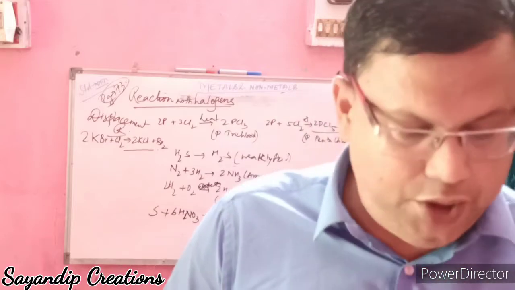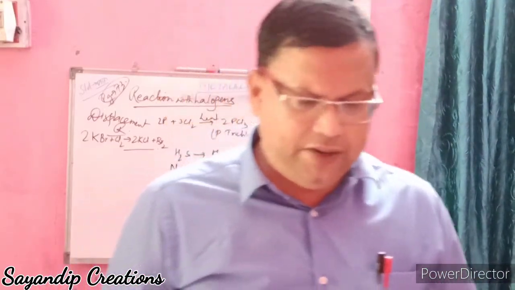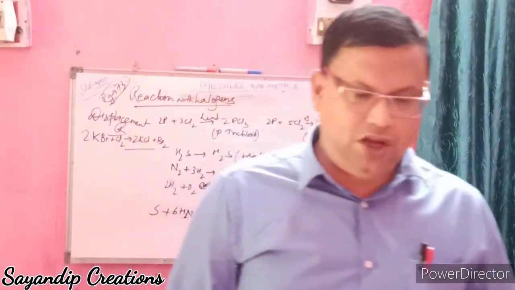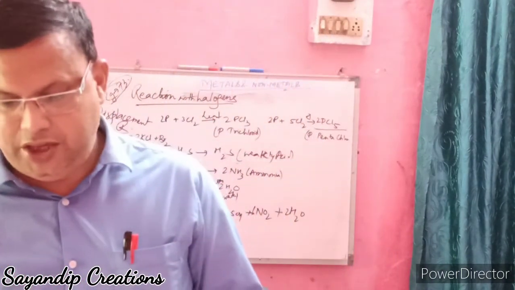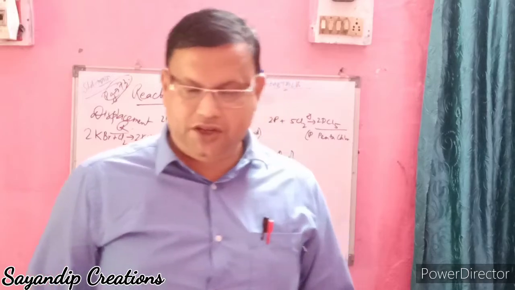Now there are certain uses of metals. Iron is used for making bridges, engine parts, steel. Copper is used for making electrical wire, utensils, coins. Silver for making jewelry, electroplating. Gold for jewelry, decorative purpose, photography. Mercury in thermometers.